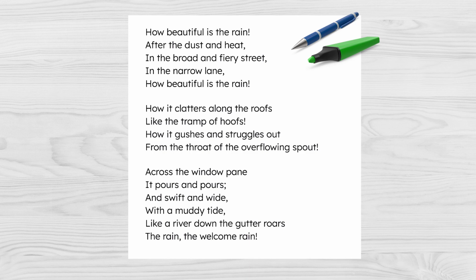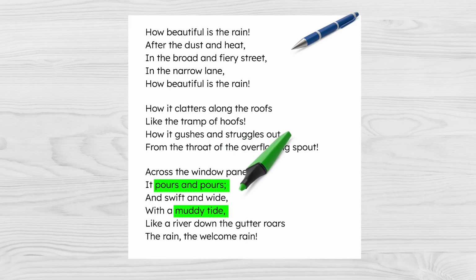Which words make it feel that way? Think about all the words the poet carefully chose. Check out the words pours and pours and muddy tide. They make the scene feel chaotic, loud, and full of energy, helping to create an exciting mood. One of the reasons poems are so amazing is that they have the power to make us feel different emotions.